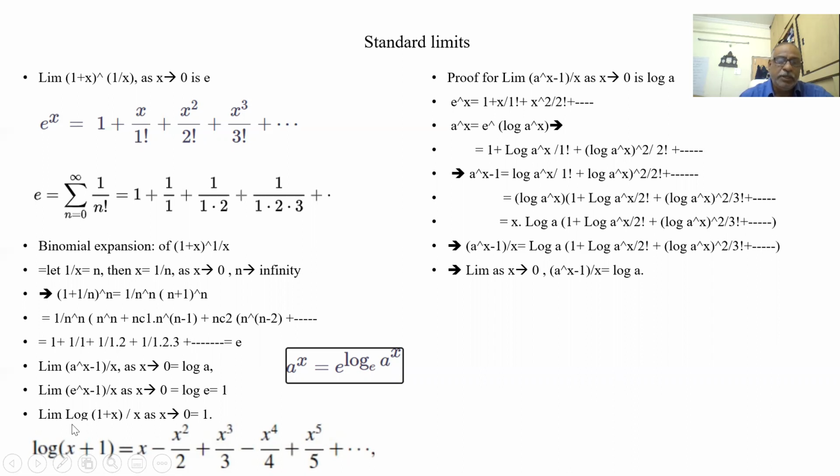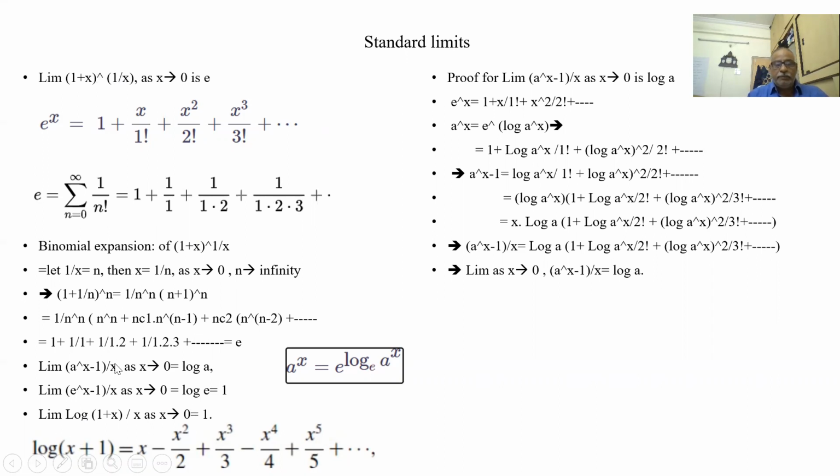So these three are also standard limits. (a to the power of x minus 1) by x is log a, log of (1 plus x) by x is equal to 1 as x tends to 0, and (1 plus x) whole to the power of 1 by x as x tends to 0 is e. Just see here, this is e.